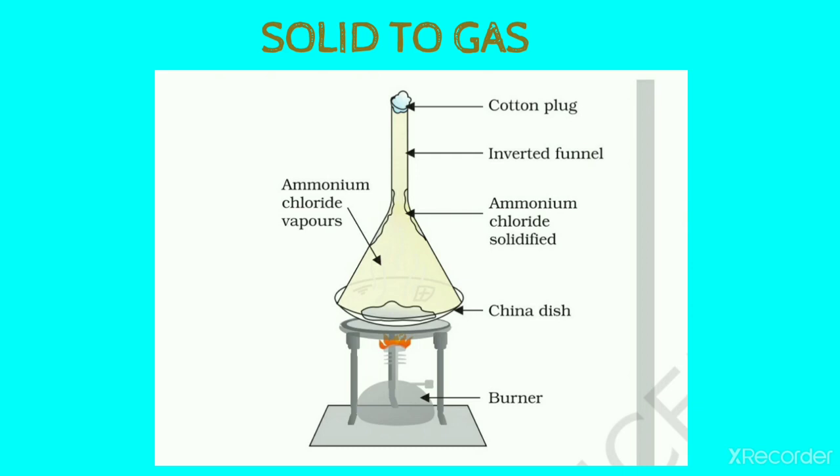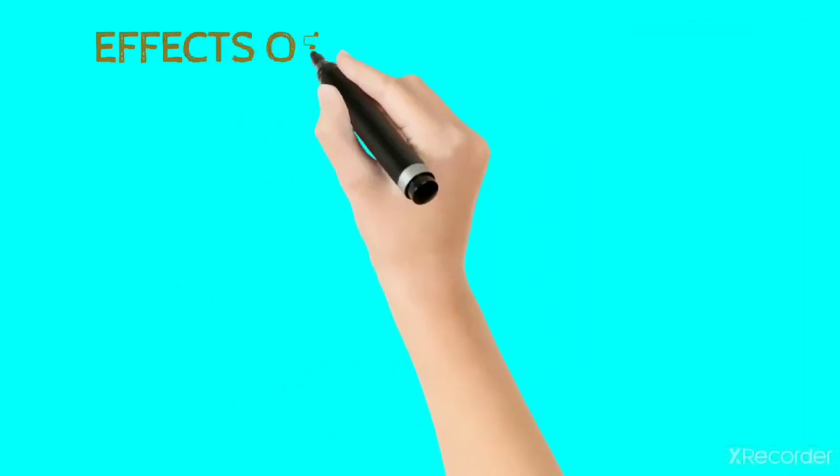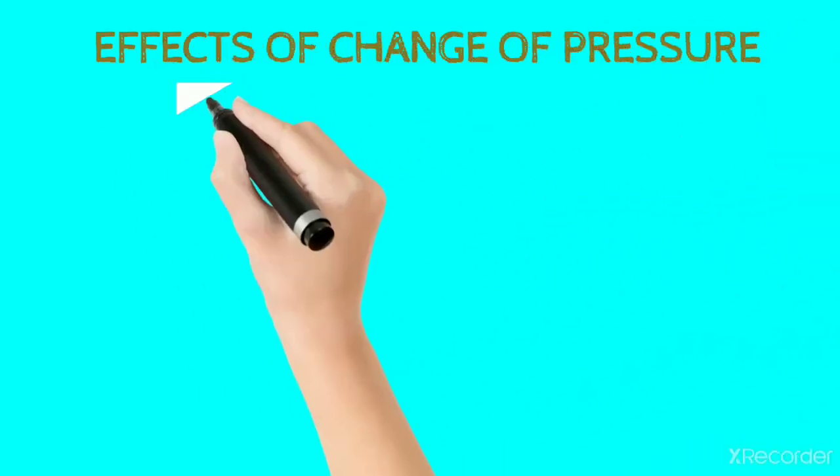We observed that the solid camphor changes into gaseous state, which is seen as camphor vapors. A change of state from solid to gas without changing into liquid state is called sublimation. A change of state from gas to solid without changing into liquid state is called deposition. Let us learn about the effect of change of pressure.